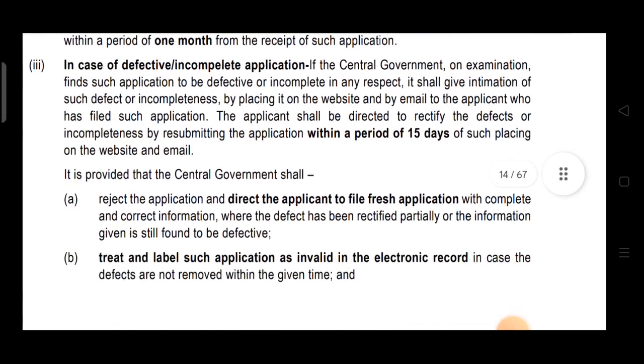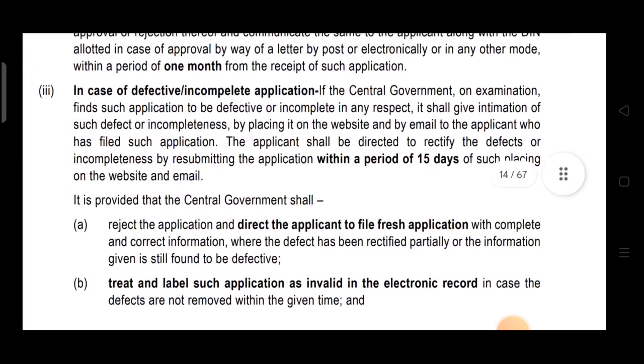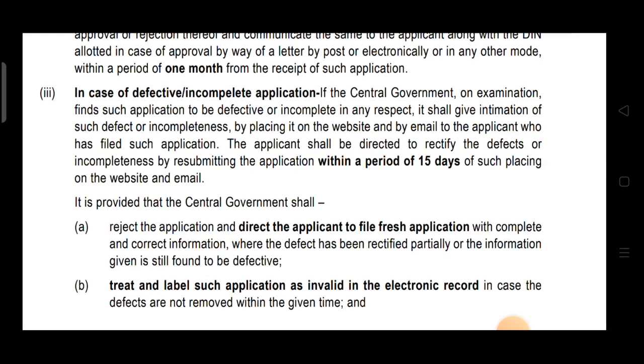Now it is provided that the central government shall reject the application and direct the applicant to file a fresh application with complete and correct information where the defect has been rectified partially or the information is still found to be defective. Suppose once you file the application, means you have filed form DI3, and it is defective or incomplete, then you have been intimated by way of email that it is defective and you have been given 15 days time to rectify it.